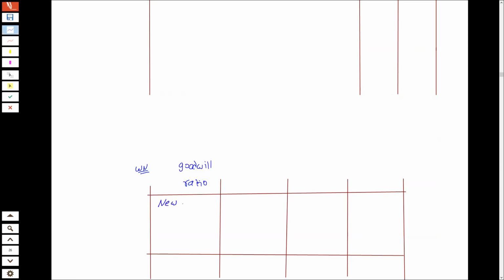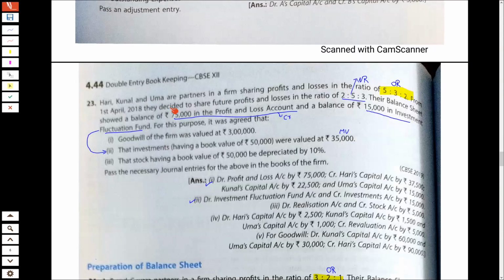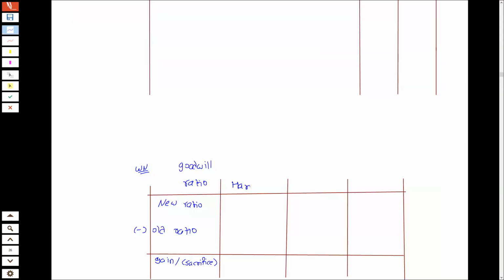So I will write new ratio minus old ratio. It will give me either gain या फिर sacrifice. Which are the partners? Hari, Kunal and Uma.